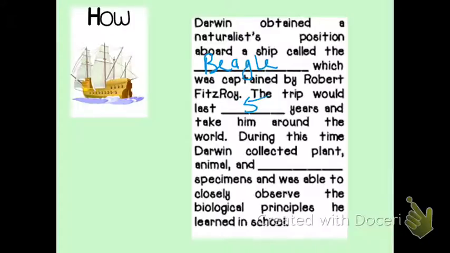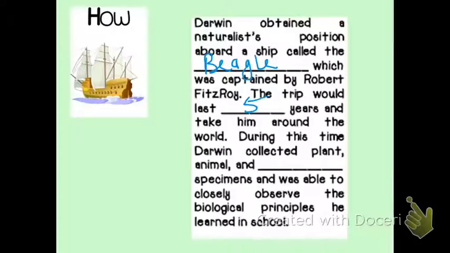During this time they traveled all around the world. They started off from England, sailed down around the tip of South America and back up and then around Africa and back into England. So this whole trip took 5 years.